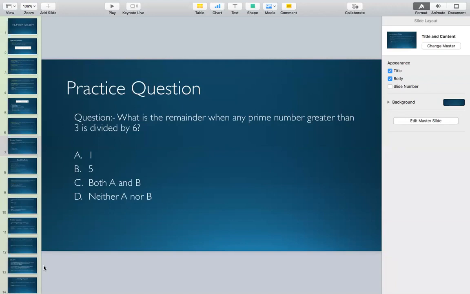So now the last prime number less than 14 is 13. Is 191 divisible by 13? No. So we can see that 191 is not divisible by any prime number less than 14. And if it is not divisible by any prime number less than 14, then 191 becomes a prime number. Hence, it is a prime number. Is it clear, everyone?